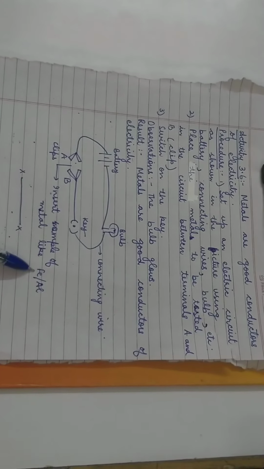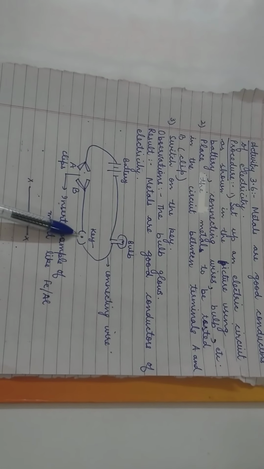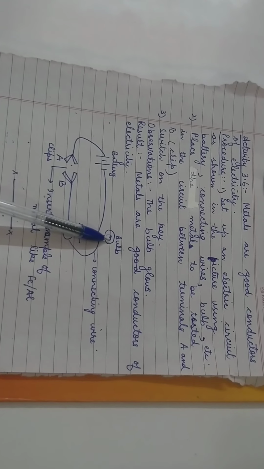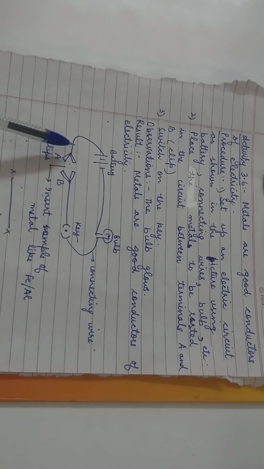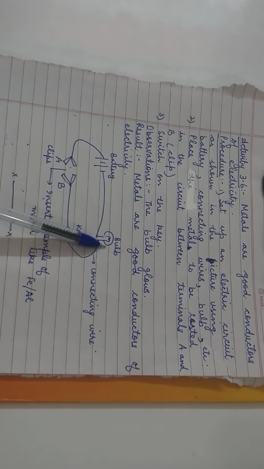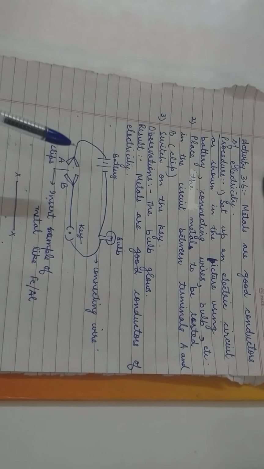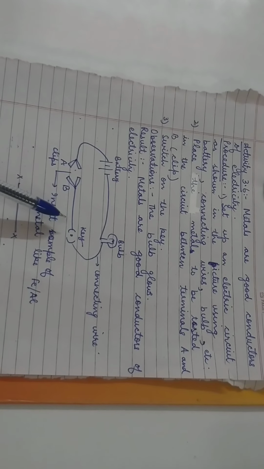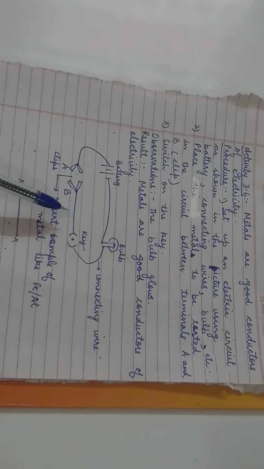Now once the setup is done, children, what I am going to do, I am going to switch on the key. The moment I switch on the key, what do I observe? I observe that the bulb glows. The circuit is complete. The metal is a good conductor of electricity and therefore the bulb glows. So this is another very important activity that came in the board exam. Obviously you need to explain this activity with the help of a diagram.